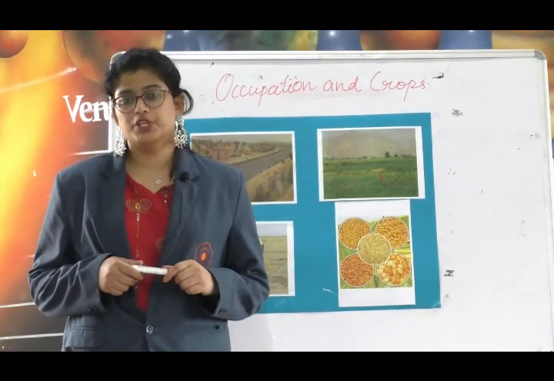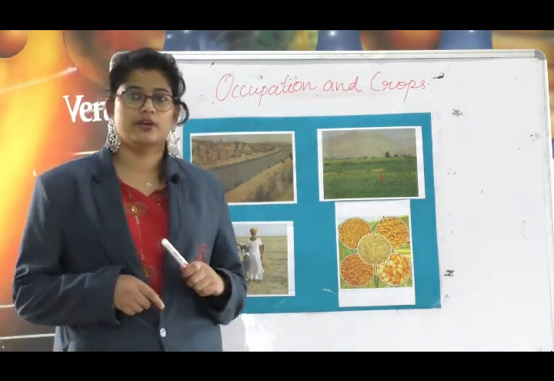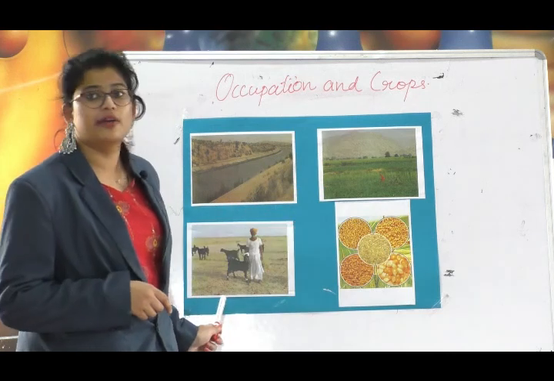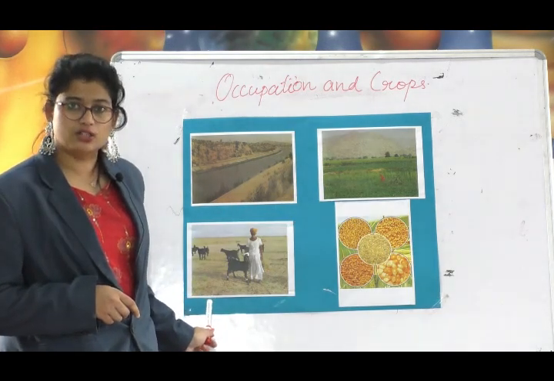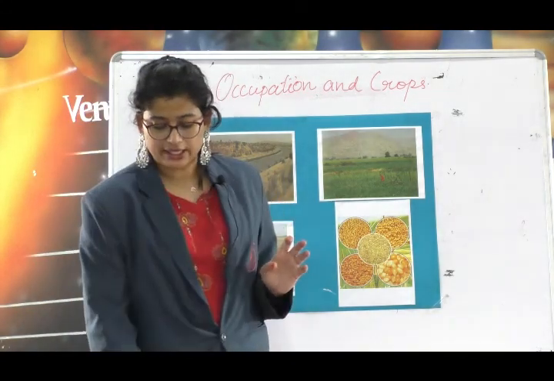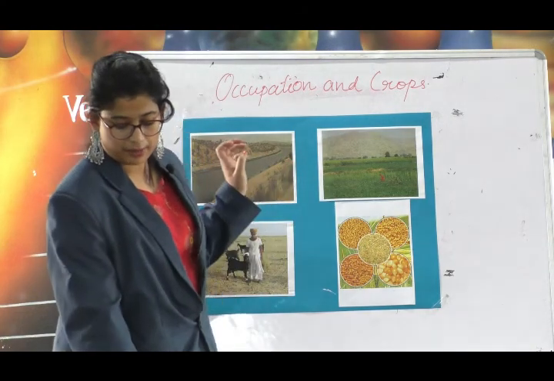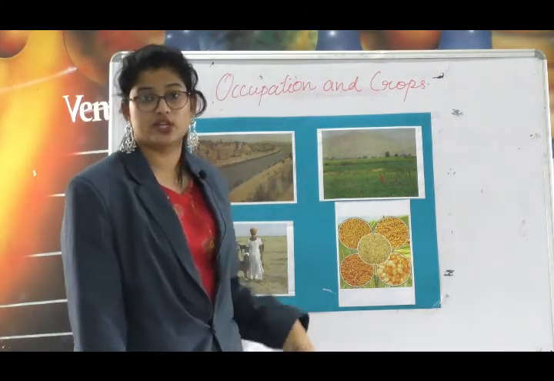Now let's see the occupation. The main occupations of the people living here are agriculture and rearing animals like goats, sheep and camels. The main crops grown in the state are bajra, pulses, jowar, maize, sesame and groundnuts.